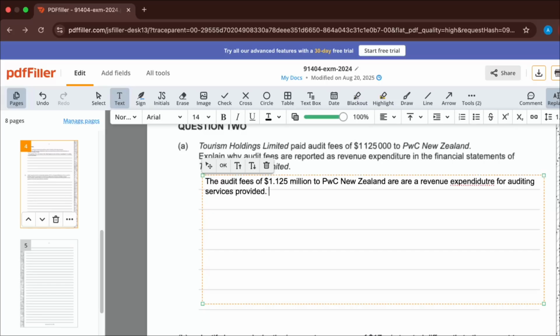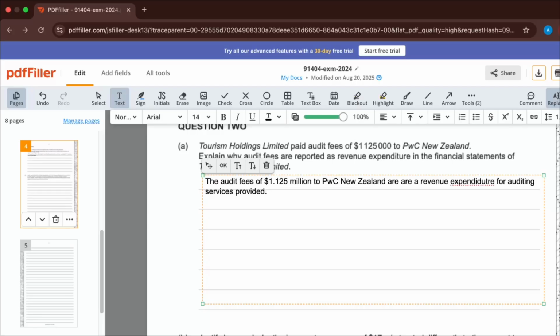So like I've said, guys, you're going to be getting audited every year, so it's going to be annual. They're kind of like a recurring thing that happens every year for large companies. So therefore, again, economic benefit is going to be for that year that they're paid for, okay? So it's going to be shareholders looking at whether or not they want to invest for that year. So all the benefit coming from that expense is going to be for that year. So that's why it's going to be in the income statement, right?